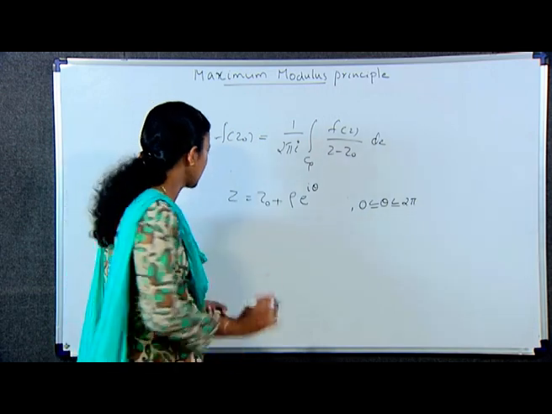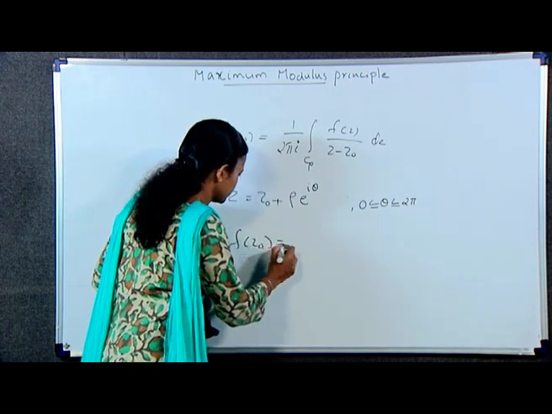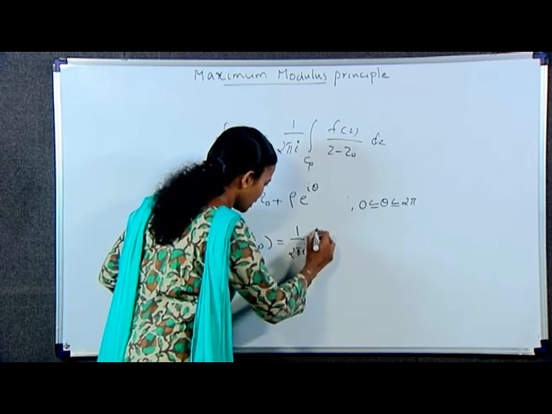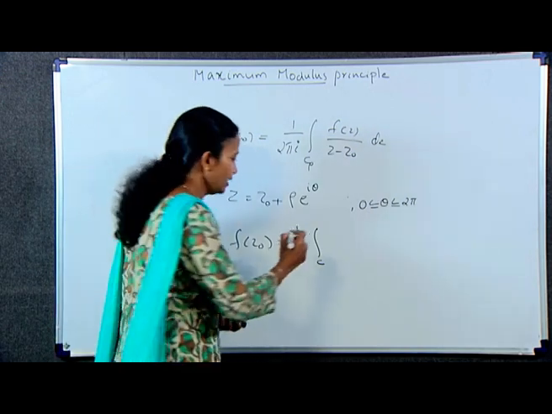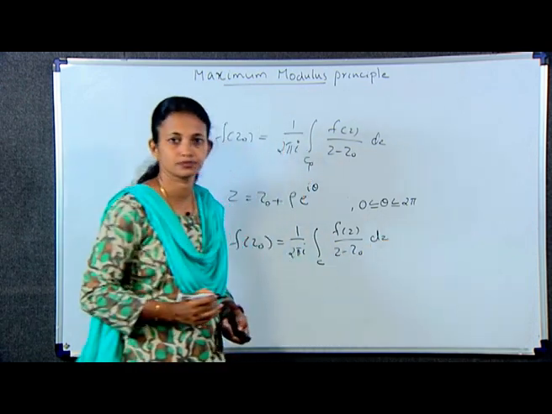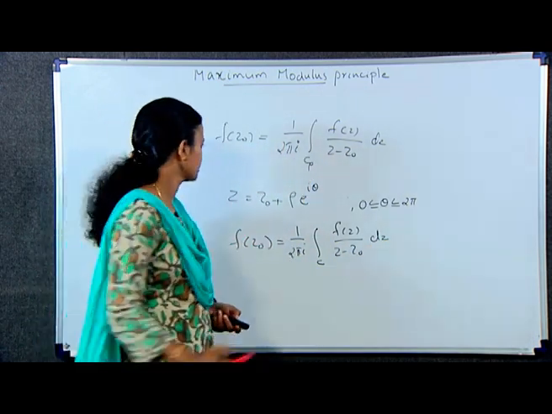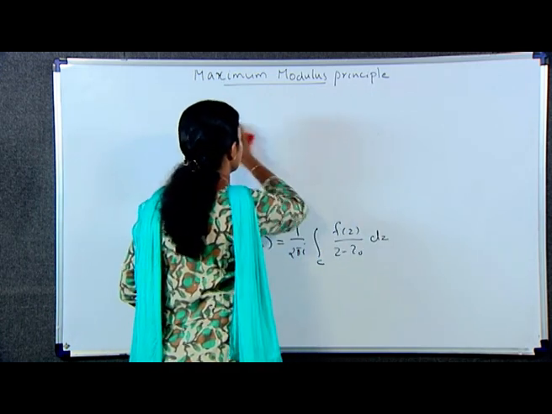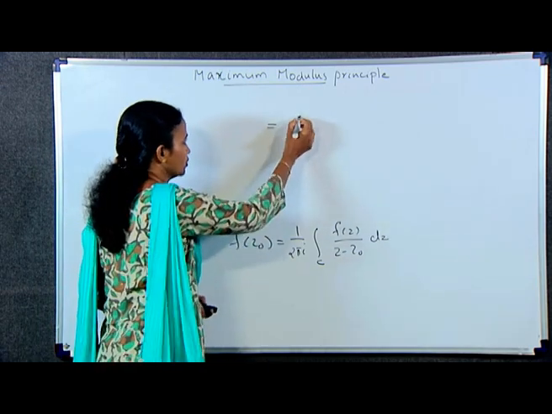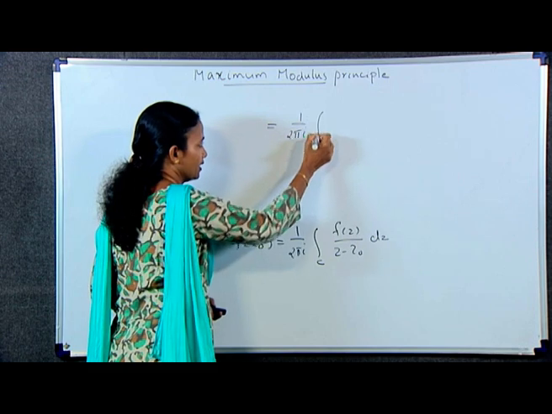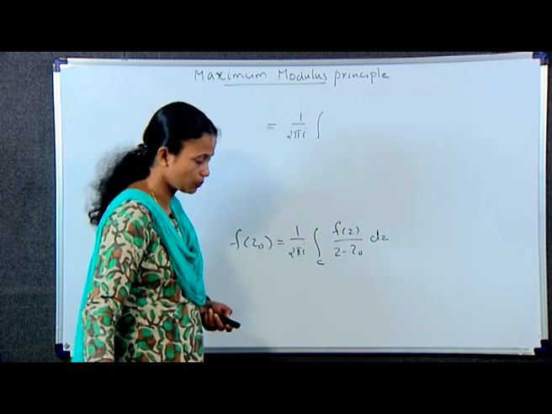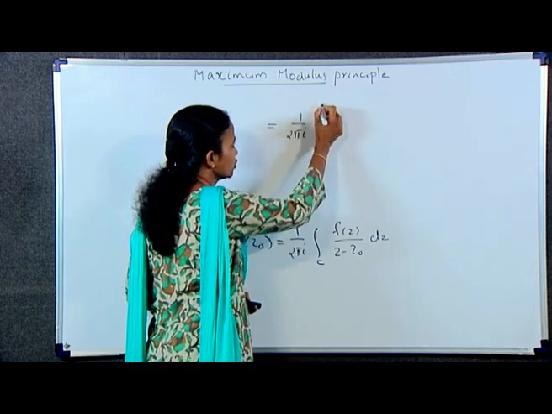Then f of z naught is equal to 1 by 2 pi i integral over C f of z by z minus z naught dz, which we can write as 1 by 2 pi i times the integral where theta ranges over 0 to 2 pi.